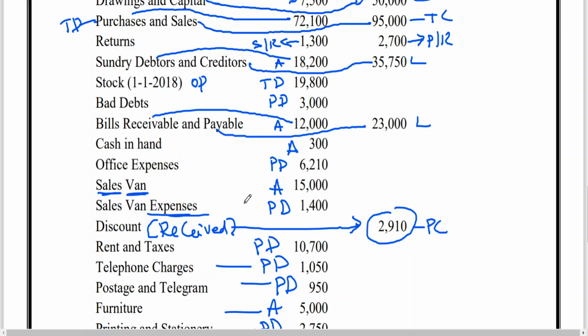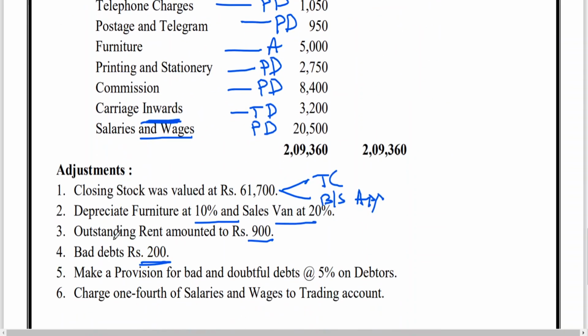Now to calculate PBD: you are expecting 18,200, but now there is confirmation of further bad debts of 200. It is called further. The trial balance always gives actual bad debts; further means additional bad debts. So of 18,200, 200 is confirmed bad. Now 18,000 you expect to receive on debtors. On that you again have a doubt of 5%. I will give this in working notes.